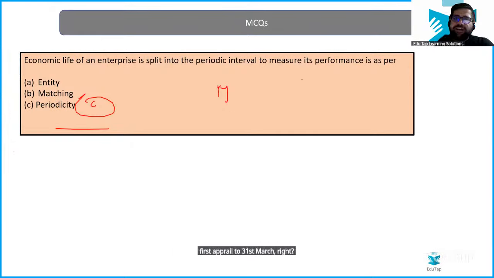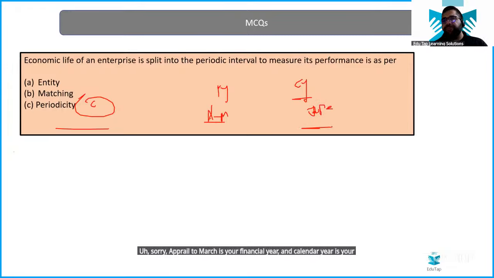But we also have a calendar year. Calendar year starts from January and ends in December. So this is also information which you should know. I again repeat, April to March is your financial year and calendar year is your January to December, right?